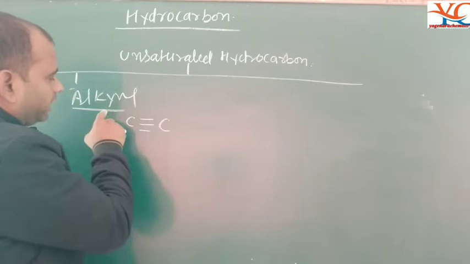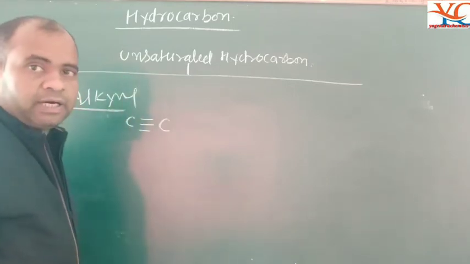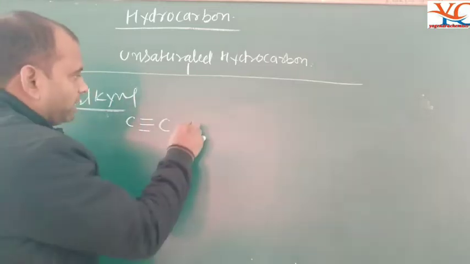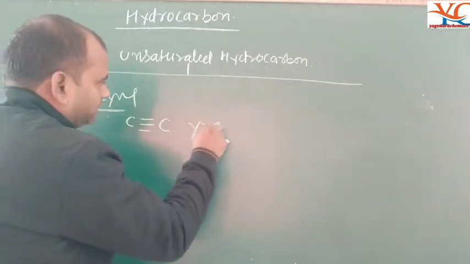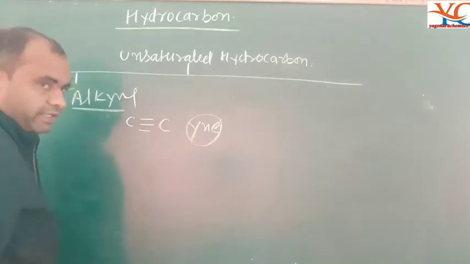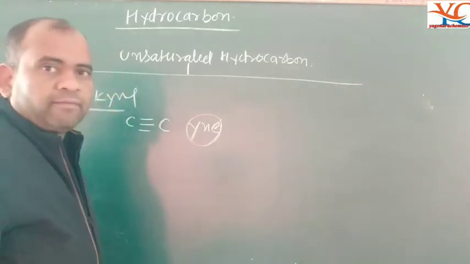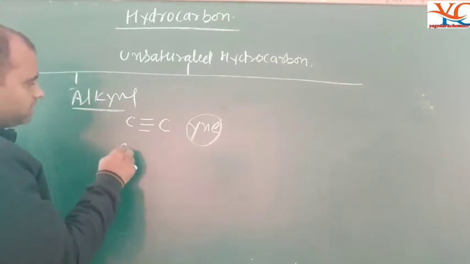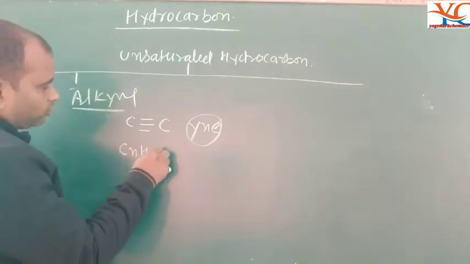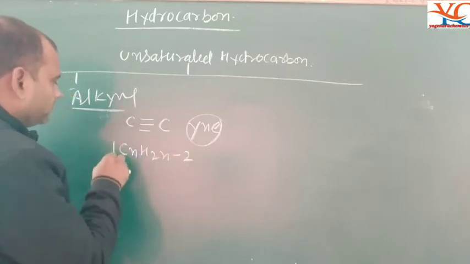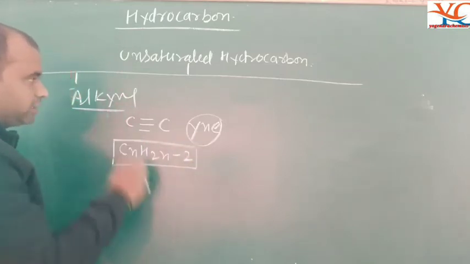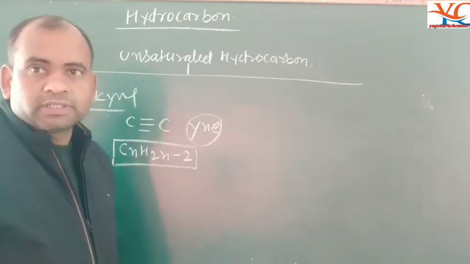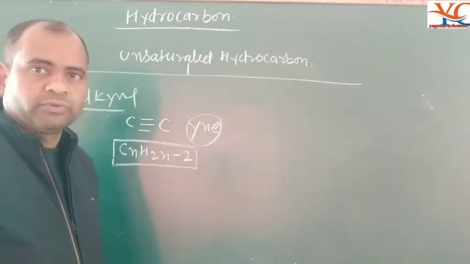It is called alkynes. The suffix of alkyne is "yne", Y-N-E. The general formula of alkynes is CnH2n−2.